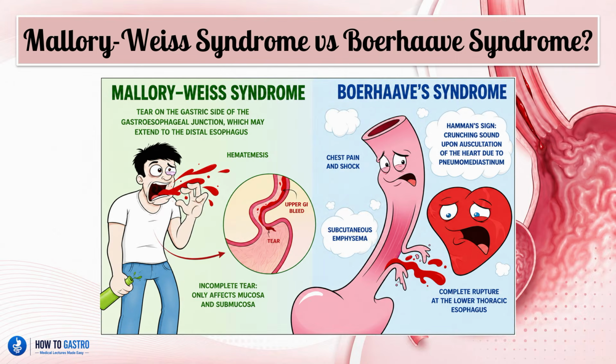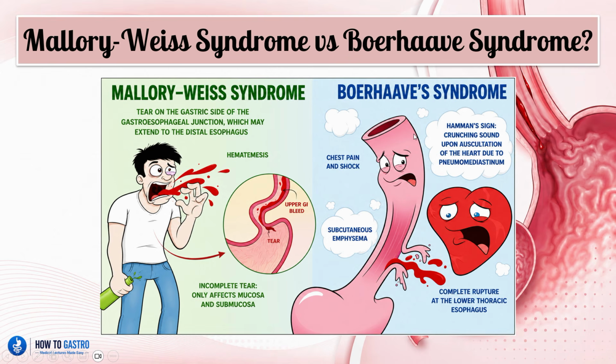So remember, Mallory-Weiss syndrome is kind of different from Boerhaave syndrome because in Mallory-Weiss syndrome, we usually have a tear at the gastric side of the gastroesophageal junction, which may extend into the distal esophagus, whereas in Boerhaave syndrome, it's usually in the esophagus itself. And remember here, we have patients who usually vomit or retch first, and it usually is alcohol-induced in most cases. And the tear is an incomplete tear and only affects the mucosal and submucosal layers of the esophagus or stomach. And patients here will present with hematemesis.